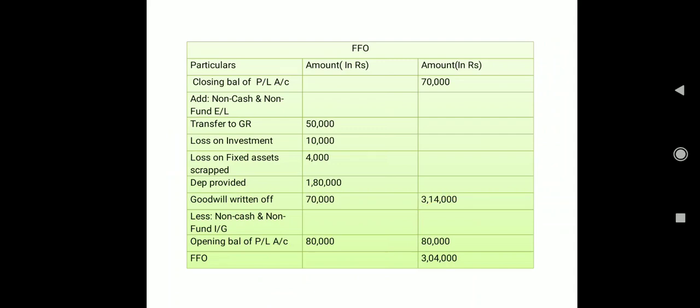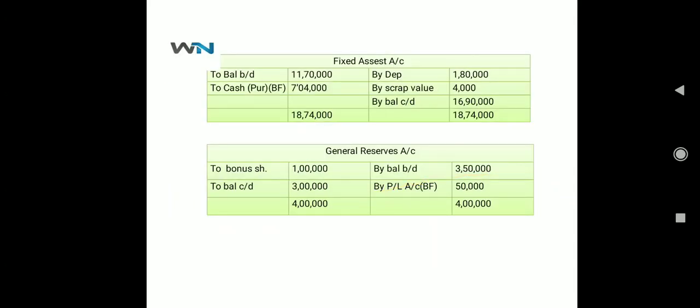So we need to always start with your closing balance of profit and loss account, which is 70,000 in this question, and then in this we need to add non-cash and non-fund expenses or losses. Okay, so very first we have checked. Okay, so before this, better I'm going to show you the working notes first.